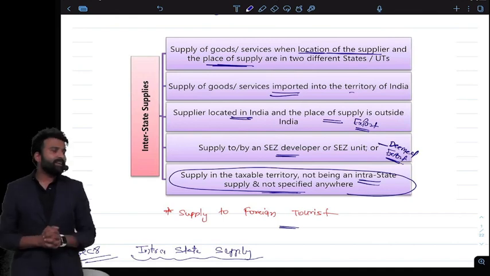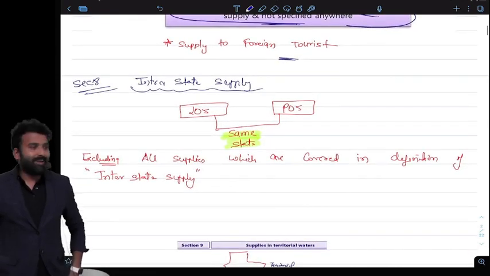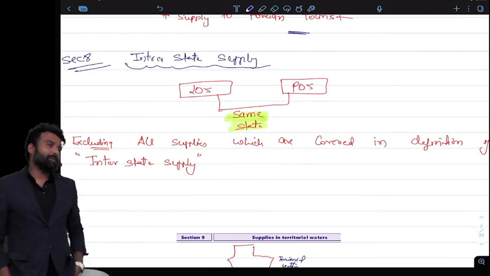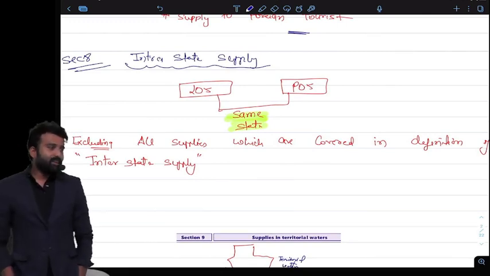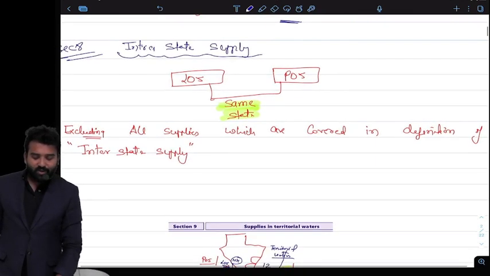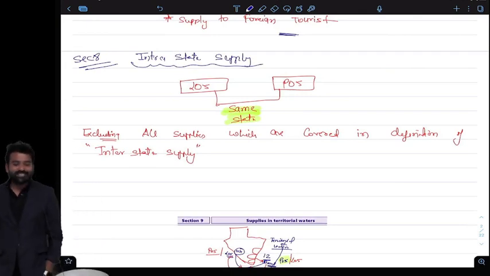Tell me, are you getting it? What are the inclusions in the definition of interstate supply? Now, what is intra? Intra is very simple. When the location of supplier and place of supply are in the same state, then it is intra, and all the supplies which are not covered in the definition of intra will be covered in the definition of inter. So there is nothing to discuss in intra.